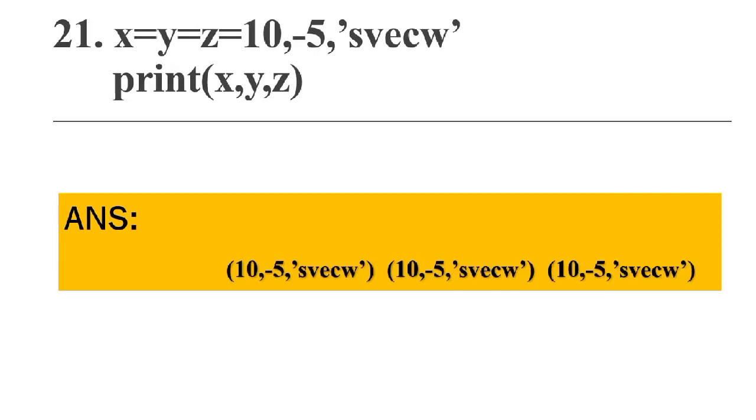If you look at this, there are two operations. One is compound assignment and another one is tuple assignment. x equals y equals z, and the values are 10, minus 5, "spec". So each variable will get these three values. So x also gets 10, minus 5, spec, y also gets 10, minus 5, spec, z also gets 10, minus 5, spec. So when you print x, y, z, all the three tuples will be printed.